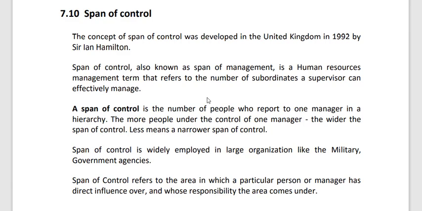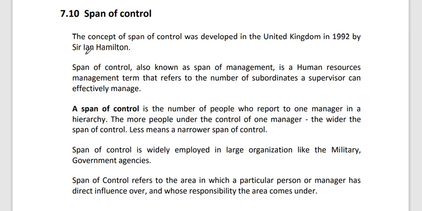In the last lecture, we discussed decentralization, types of decentralization, and span of control. Some basic introduction to span of control, I think. So let's start with some basic introduction to span of control. Then we will discuss the different types of span of control, and its advantages and disadvantages. So, span of control.